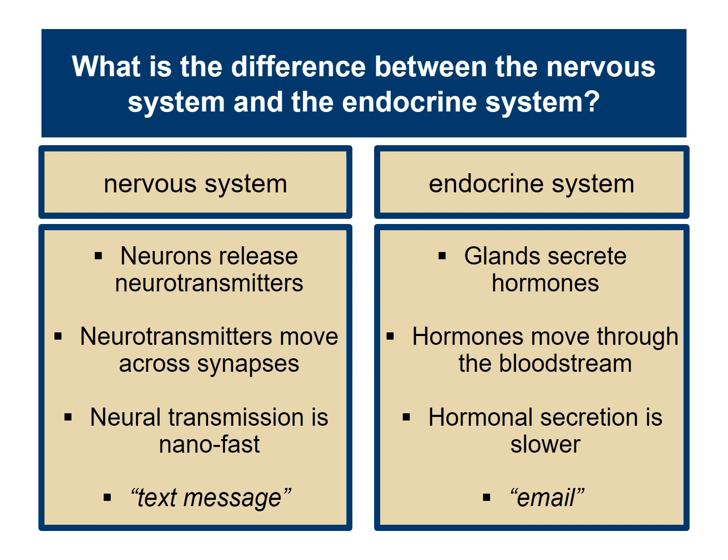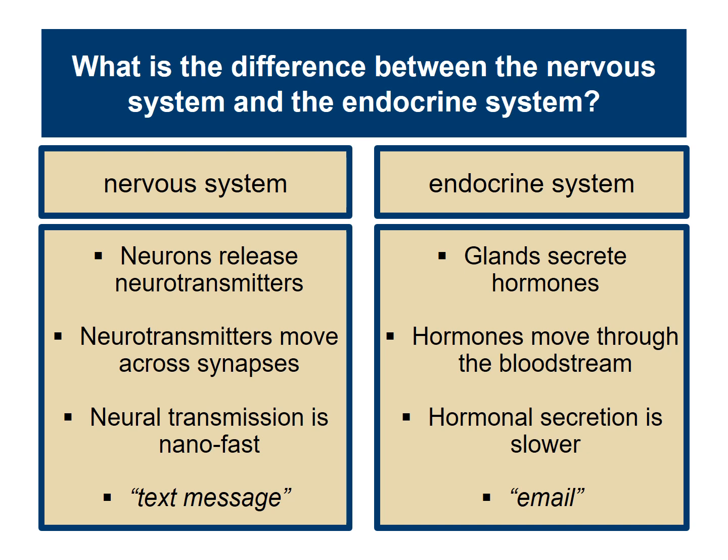We have not learned about neurotransmission or synapses yet. That's coming, so do not freak out. In the endocrine system, hormones move through the bloodstream. In the nervous system, neural transmission is nano-fast, like the example we just went over. If you touch something hot, you don't sit there and think about it.